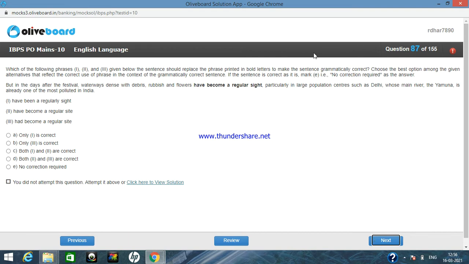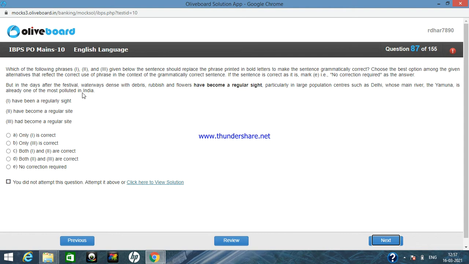Now this is also the same type of question. In the days after the festival, waterways dense with debris, rubbish and flowers have become a regular sight, particularly in large population centers such as Delhi, whose main river, the Yamuna, is already one of the most polluted in India.